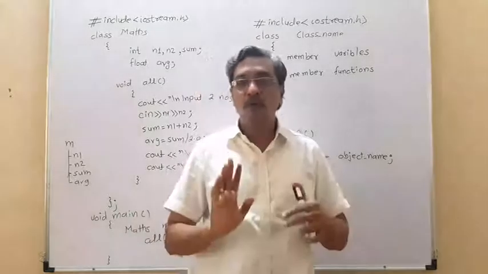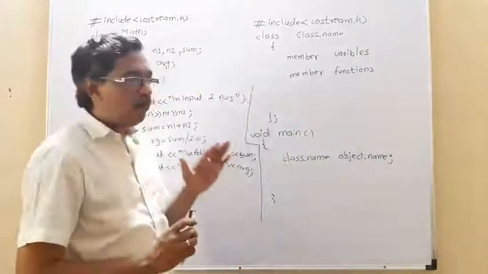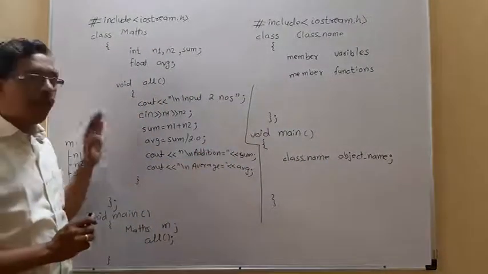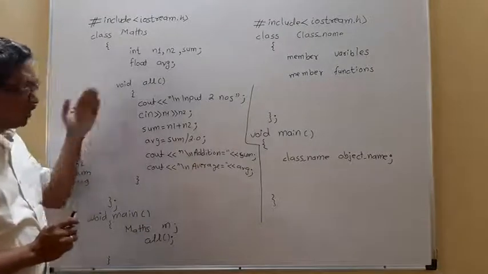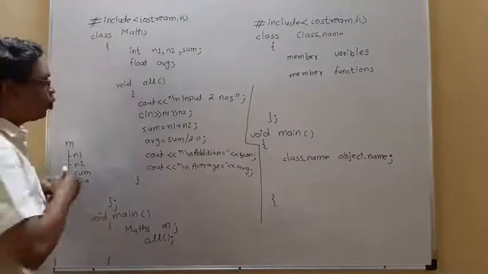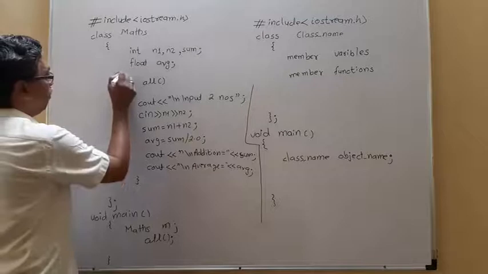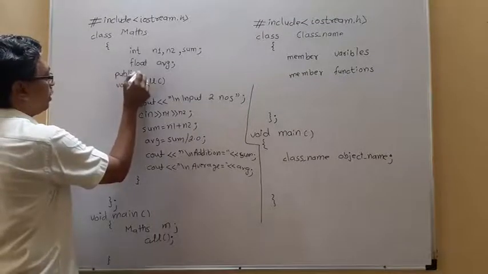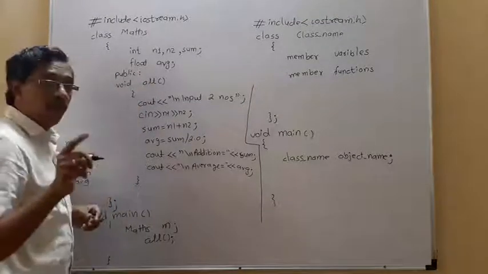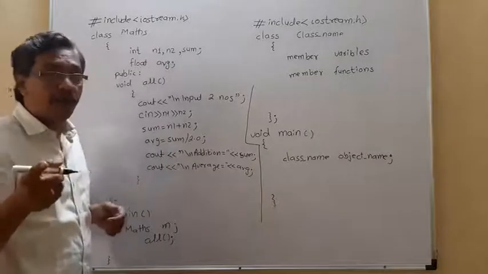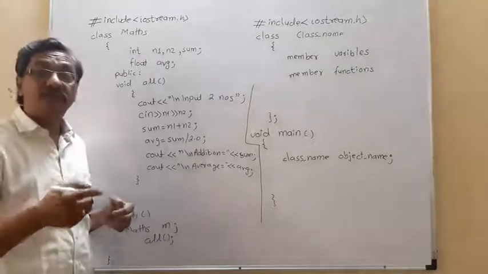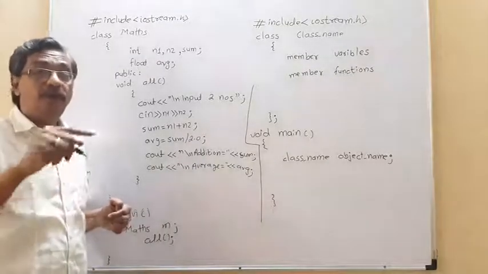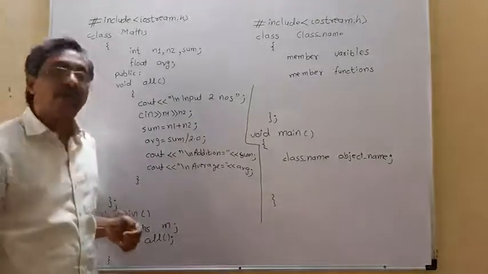Right now, only remember, whenever we want to call any member function outside of the class, its scope must be public. We can give protected, we can give friend. But those terminologies are different, their uses are different, and when to use them is different. So that part we will be discussing afterwards.